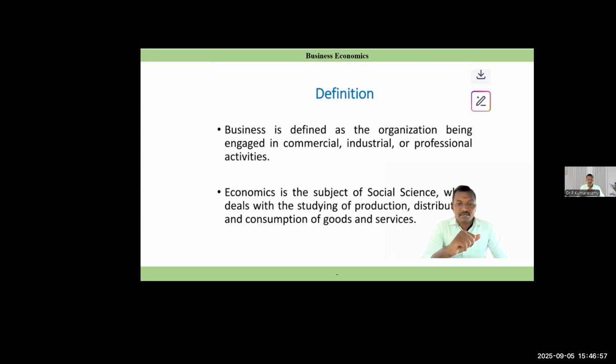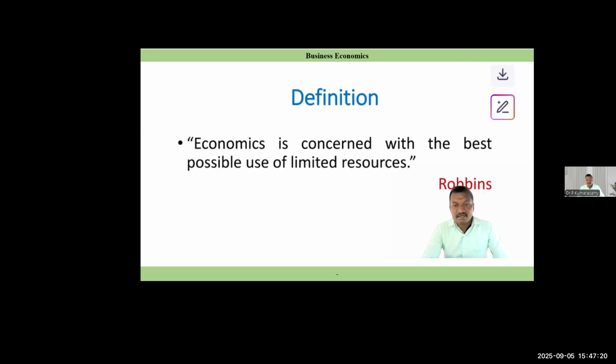And the definition of economics: organizations being engaged in commercial, industrial, and professional activities. Economics is a subject of social science which deals with the study of production, distribution, and consumption of goods and services. As per Robbins, economics is concerned with the best possible use of limited resources.